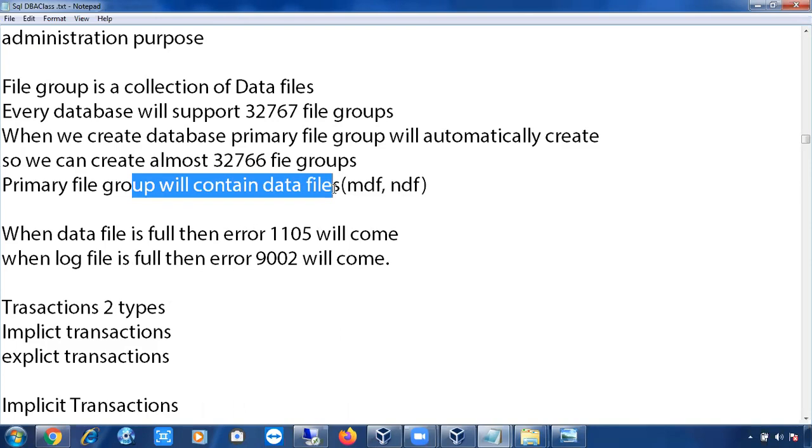If you try to create new tables in another file like an NDF file, that will be good. The performance will be improved. So that is the recommendation. It's not compulsory. You can create tables in the MDF file as well.